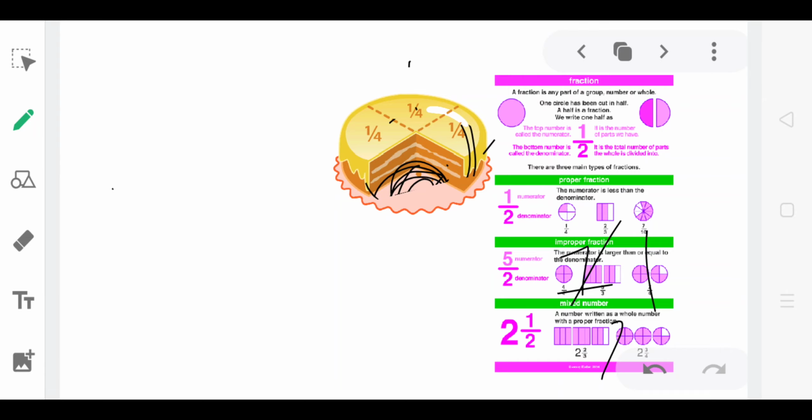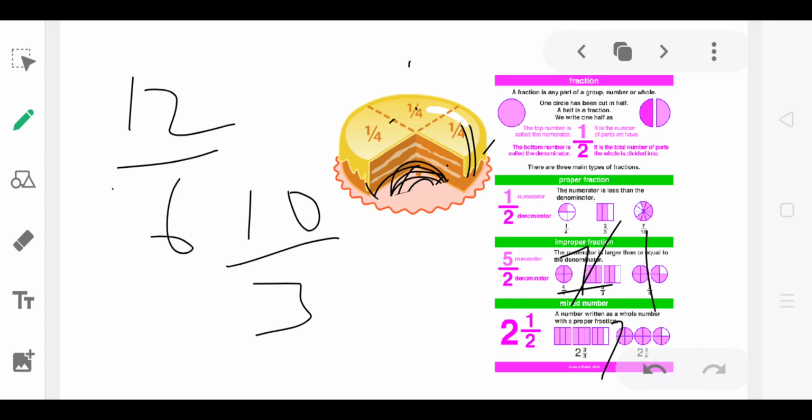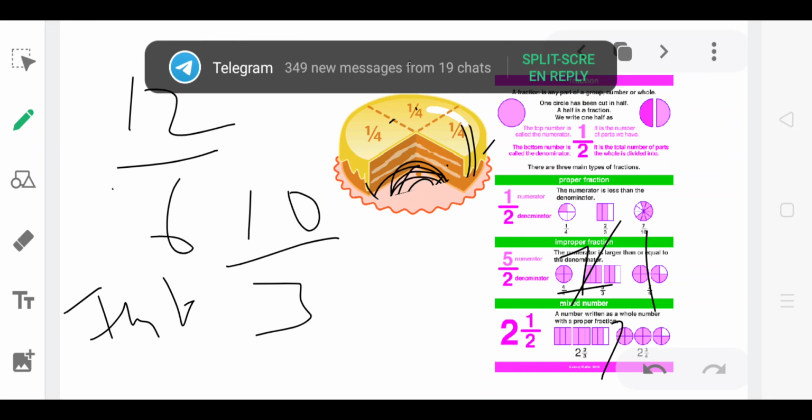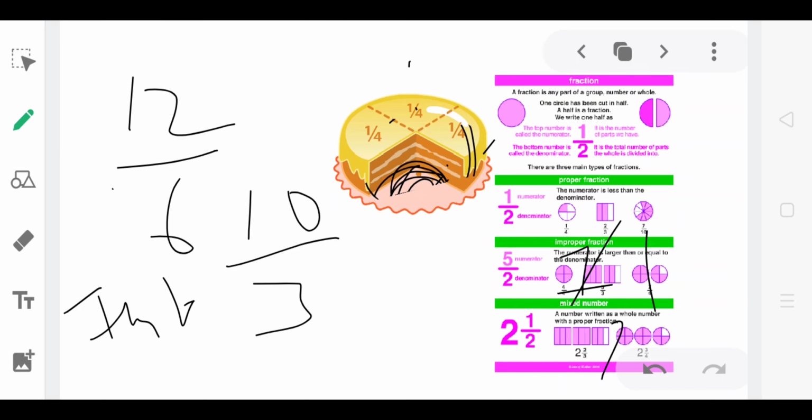Or you can say when the numerator is greater than the denominator, like 12/6 or 10/3. These are improper fractions. When the denominator is greater than the numerator, it is called a proper fraction. When the numerator is greater than the denominator, it is called an improper fraction.